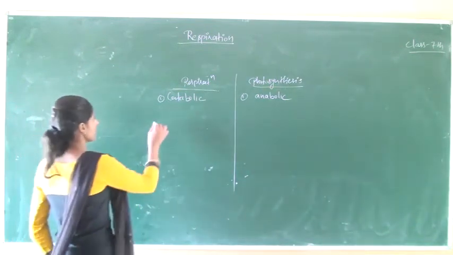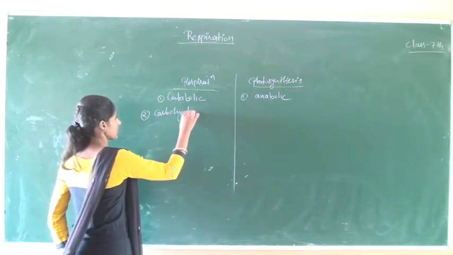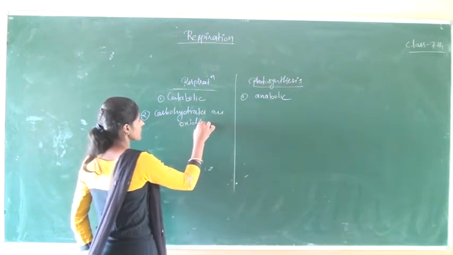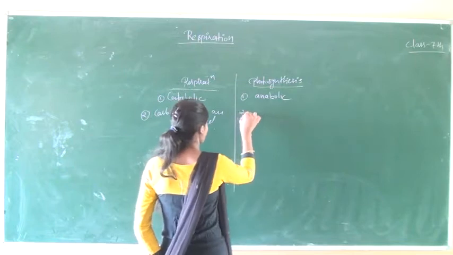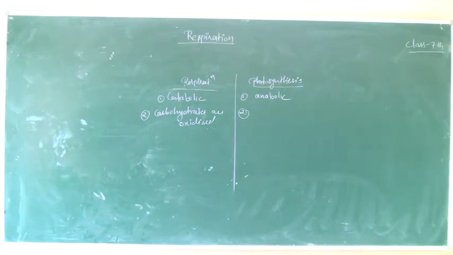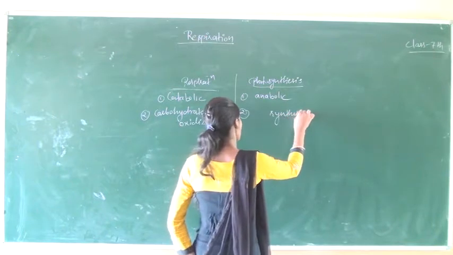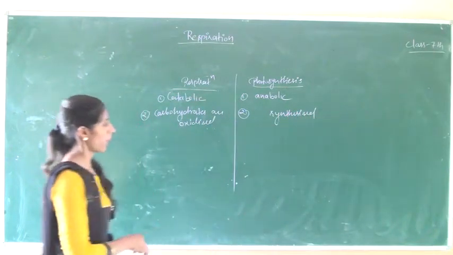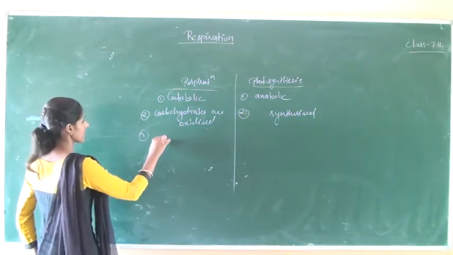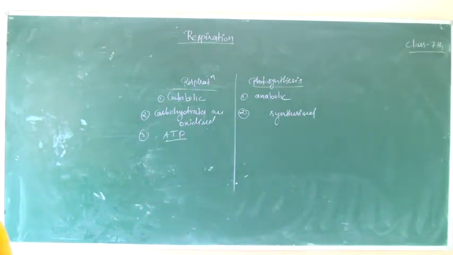In the respiration process, carbohydrates are oxidized. But in the photosynthesis process, carbohydrates are synthesized. After that, in respiration, energy is released in the form of ATP molecules.